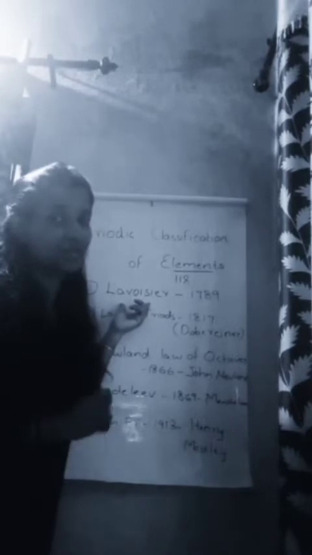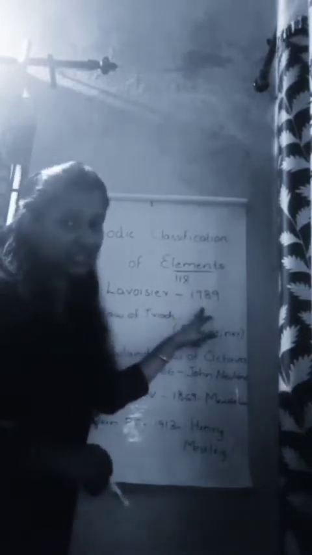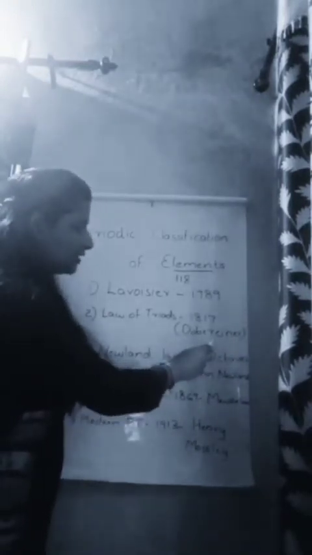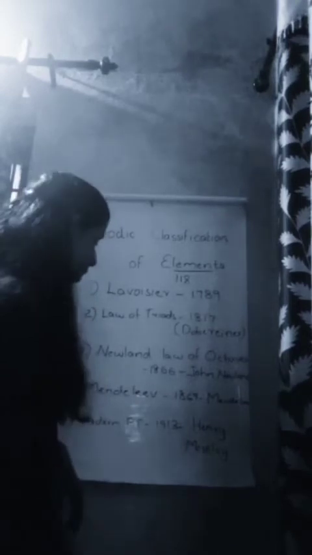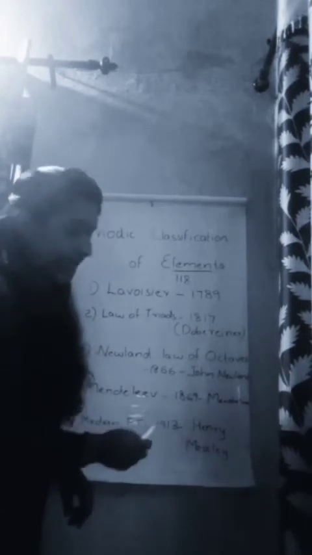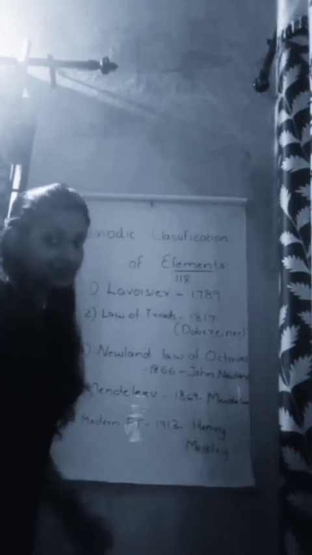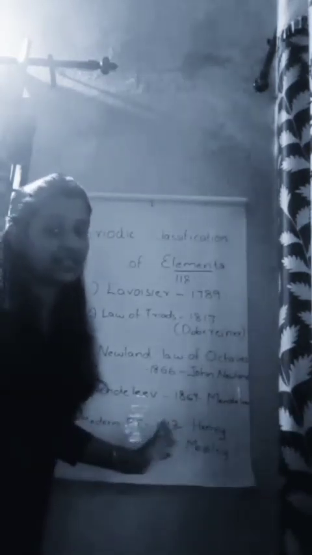Lavoisier was the first scientist who made a contribution to the classification of elements, in the year 1789. The next one is the law of triads, put forward by Dobereiner in the year 1817. The third one is Newland's law of octaves, put forward by John Newland in the year 1866. The fourth one is the Mendeleev periodic table, put forward by Mendeleev in the year 1869. And the last one is the modern periodic table. That's our periodic table, which was put forward by Henry Moseley in the year 1930.